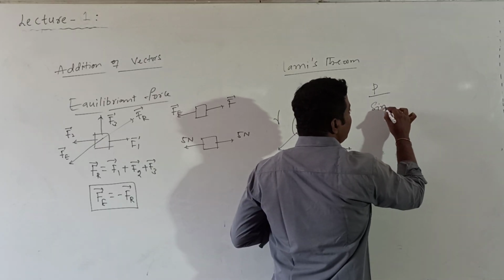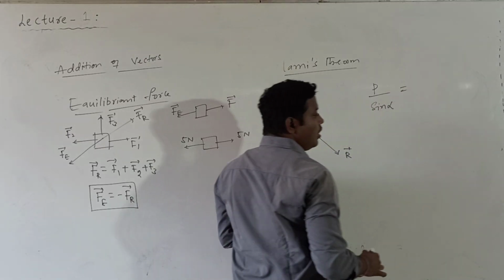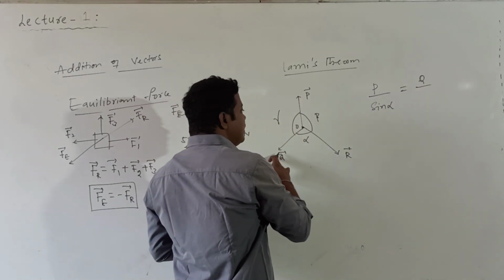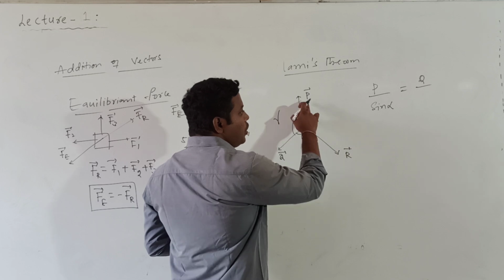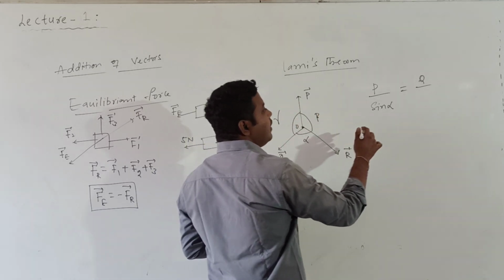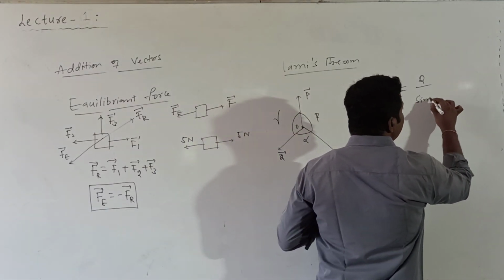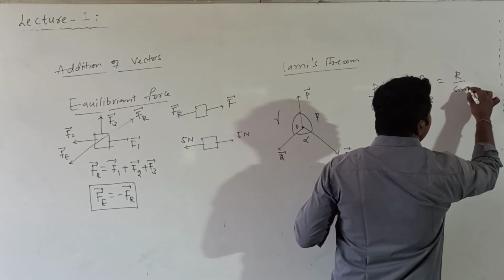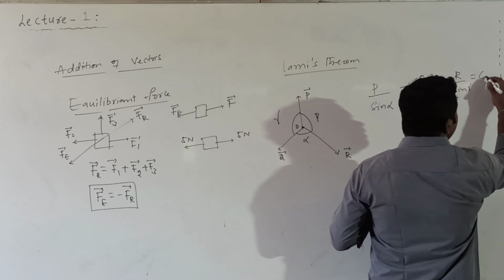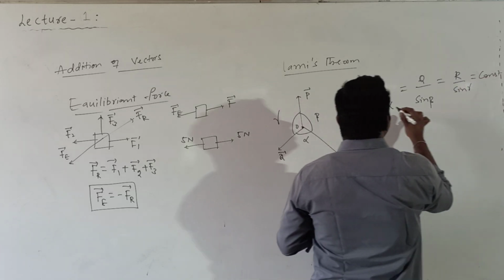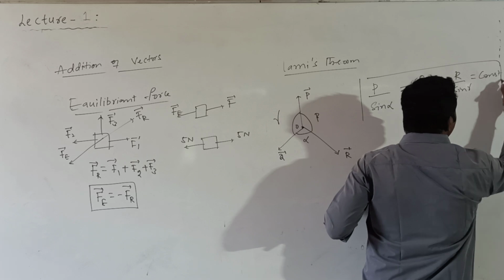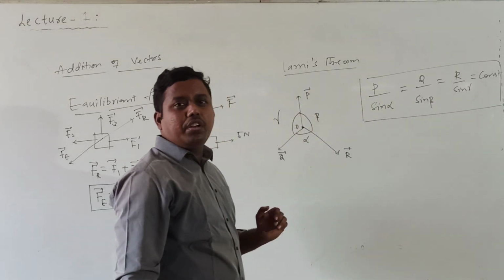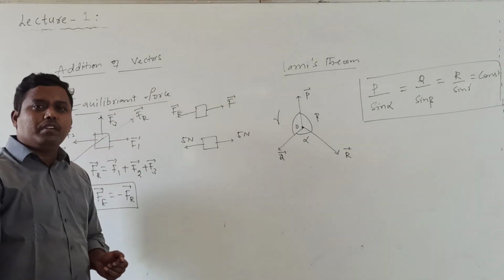So P by sine alpha is equal to Q divided by sine beta, the angle between P bar and R bar, is equal to R divided by sine gamma, is equal to a constant. This ratio is constant according to which theorem? Lami's theorem.